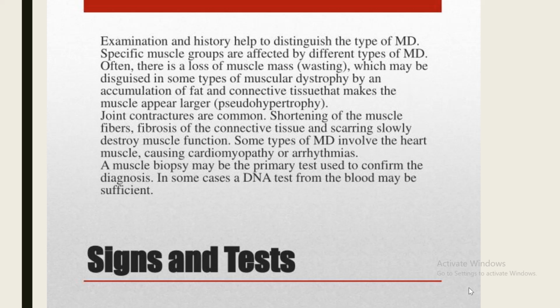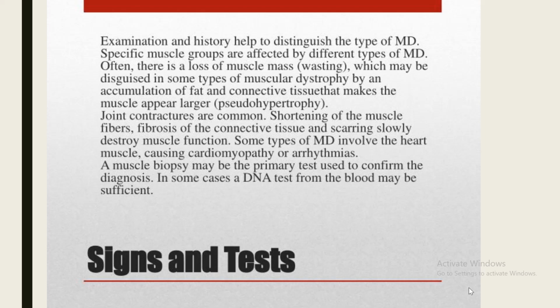Examination and history help to distinguish the types of muscular dystrophy, and specific muscle groups are affected by different types. Often there is a loss of muscle mass, a very common finding in all muscular dystrophies, which may be disguised in some types by an accumulation of fat and connective tissue, which makes the muscle appear larger, pseudohypertrophy.